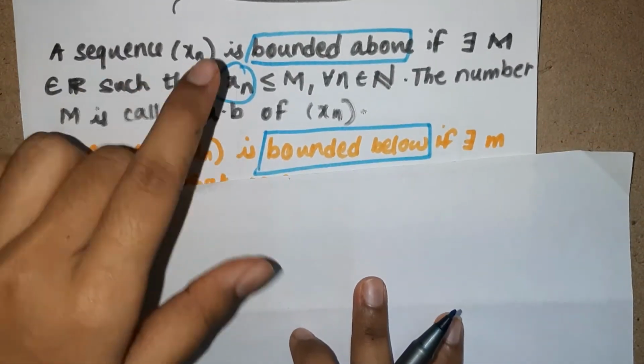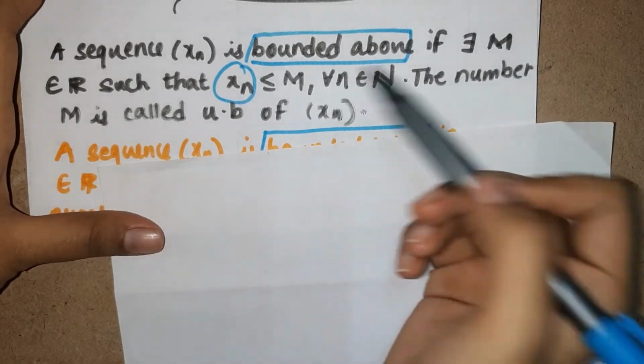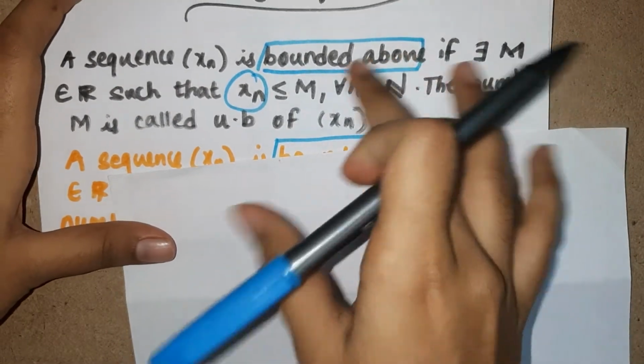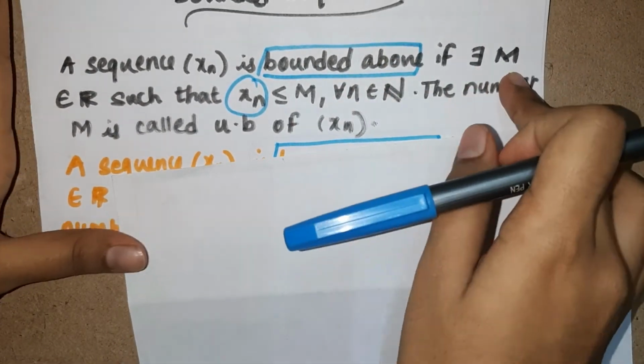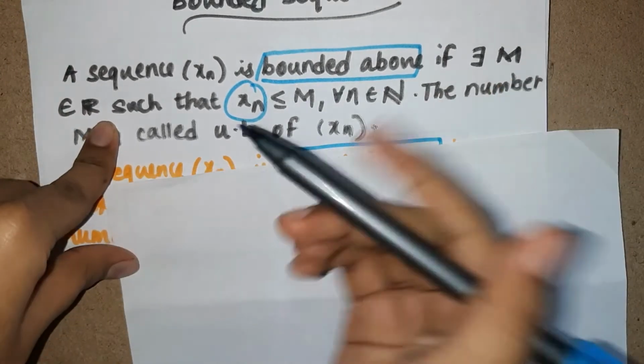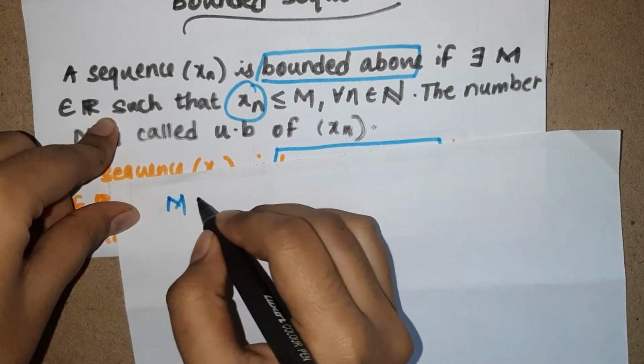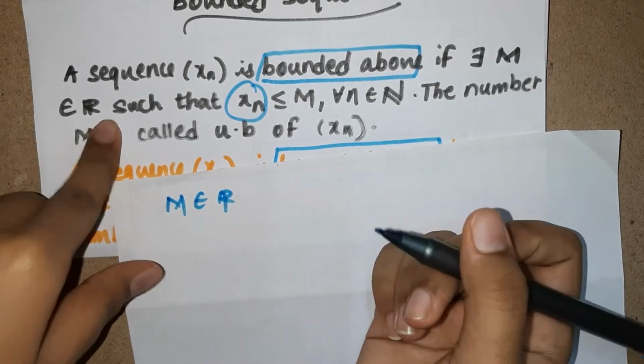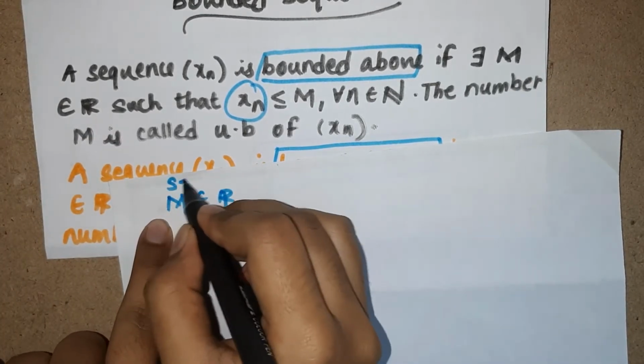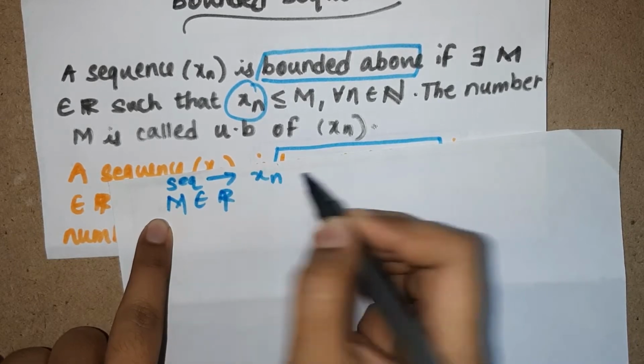It says that a sequence xn is bounded above if there exists m which belongs to the real numbers. Here m is an element that belongs to the real numbers, and there is also a sequence xn.